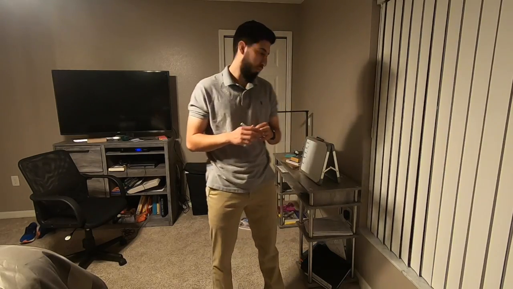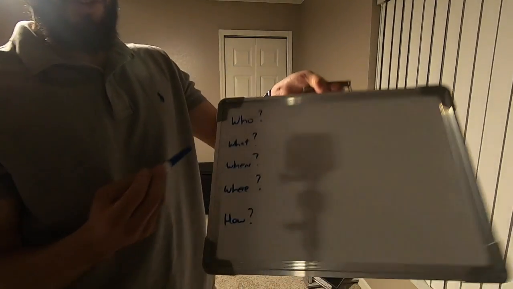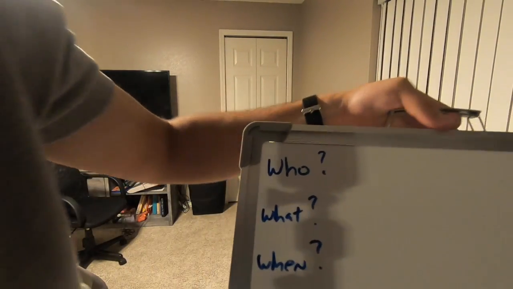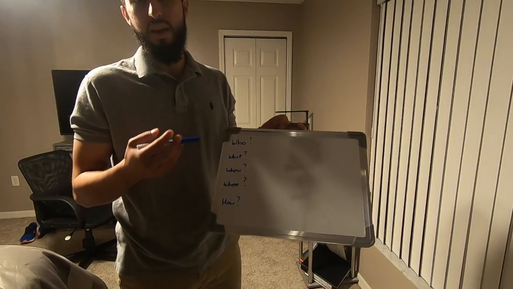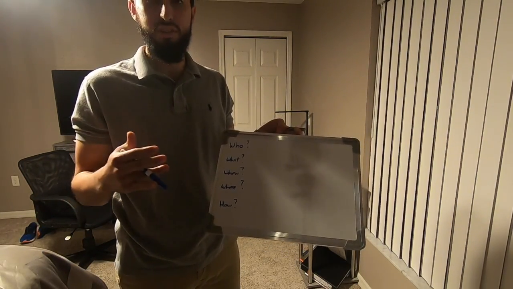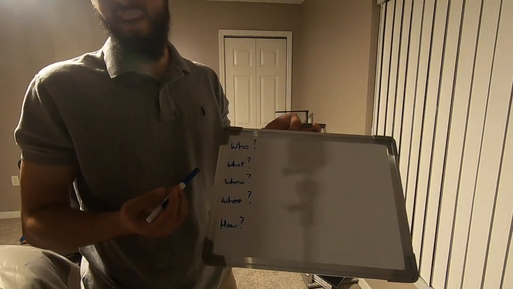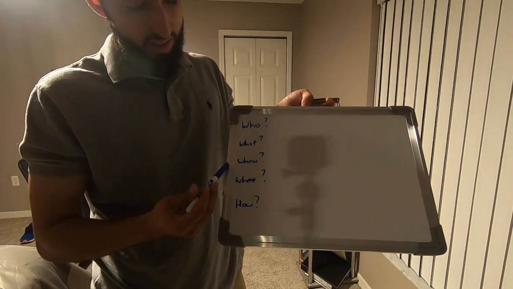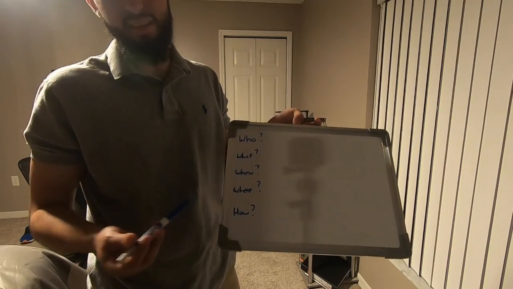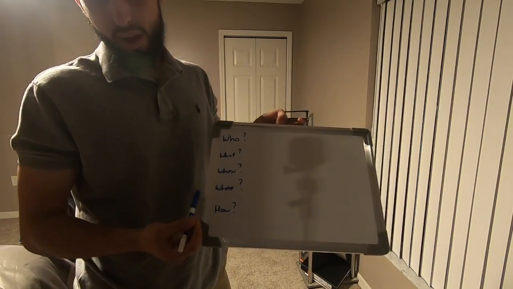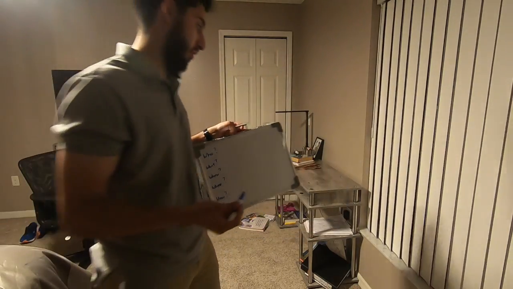Delving a little bit deeper into the words, I'll show you guys here. So the who is going to be, who are we talking about in the story? Who is in the paragraph or whatever portion of text that we're using. Next is the what. The what is the character doing, followed by the when. The when is going to be when the action that the character is doing takes place. The where is where it takes place, and the how is how the action is performed in the story.